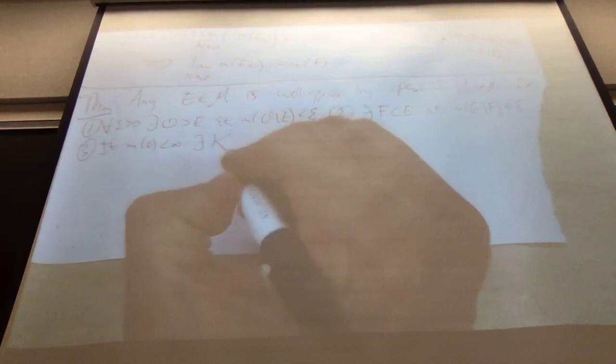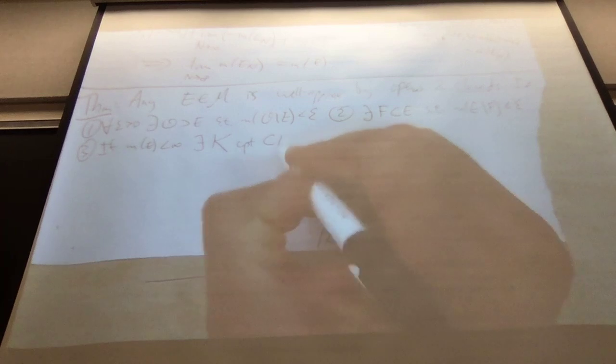all right, now I need the measure of E. So not only can you do this with closed sets, you can do this with compact sets. If the measure of E is finite, even if E itself is unbounded, there exists a compact subset of E such that the measure of E, take away this compact set, is less than epsilon.